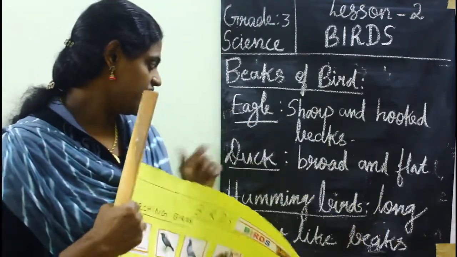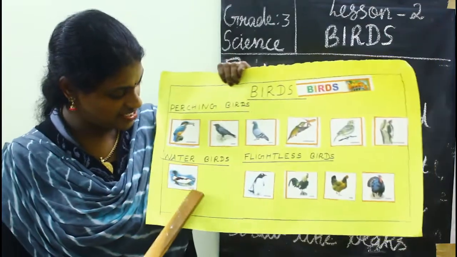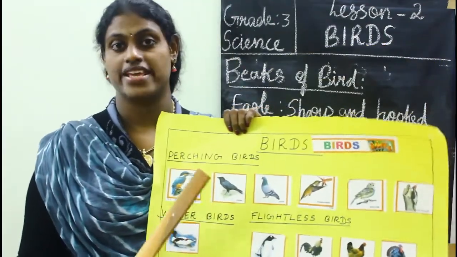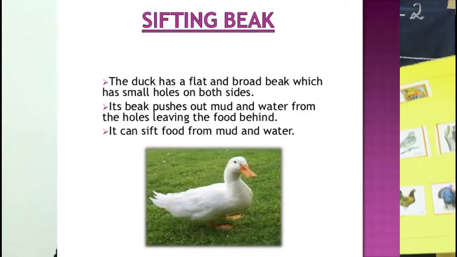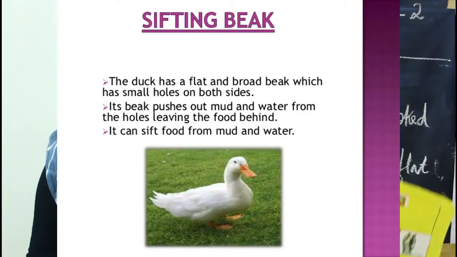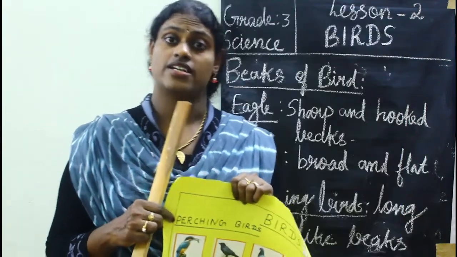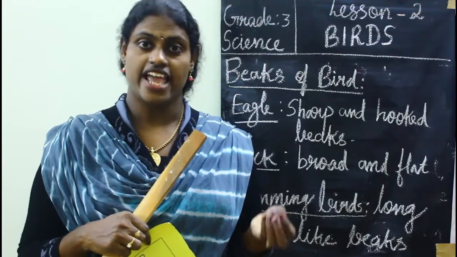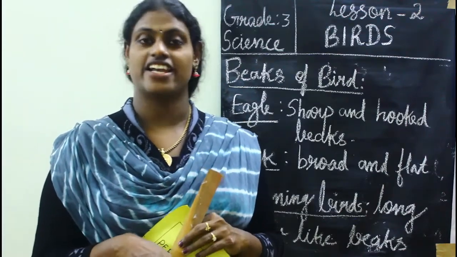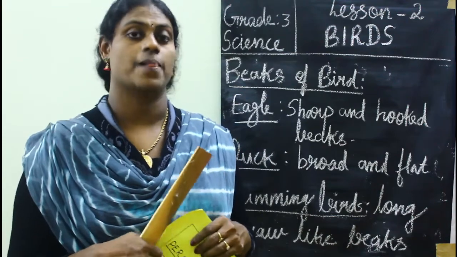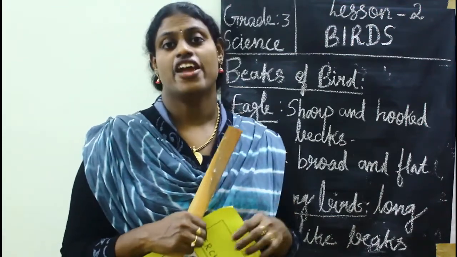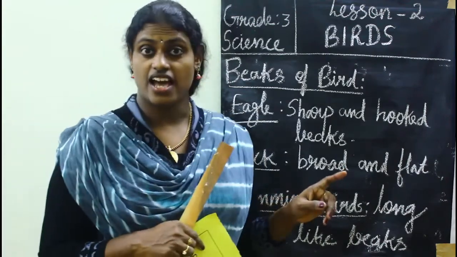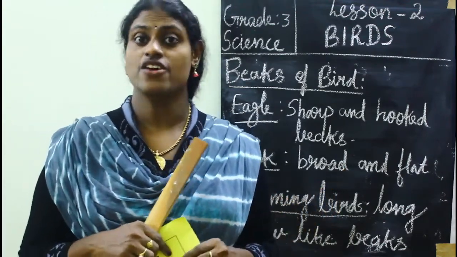So next is the duck. Ducks have very flat and broad beaks. Because ducks spend most of their time on water. There they have to eat small fishes and aquatic plants, snails, etc. So their beak should be very flat and broad. So ducks' beaks are very broad and flat.